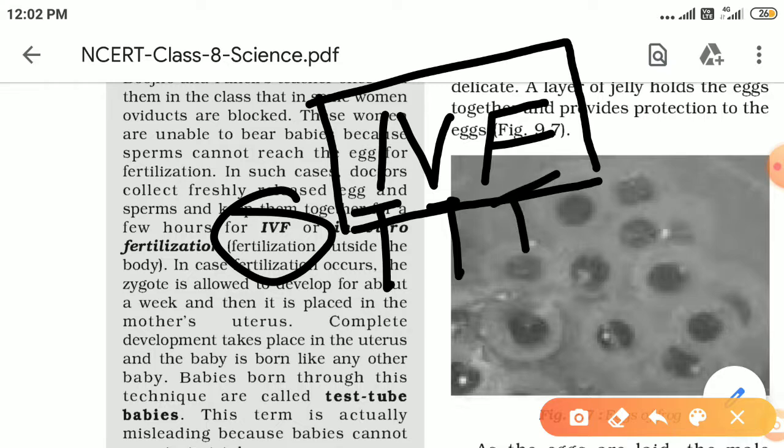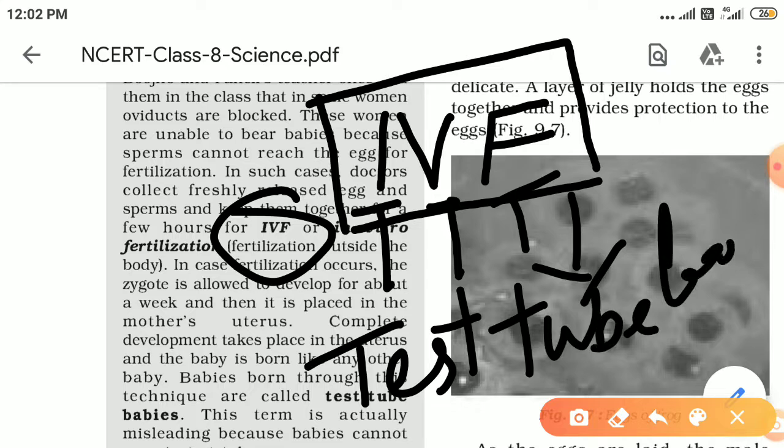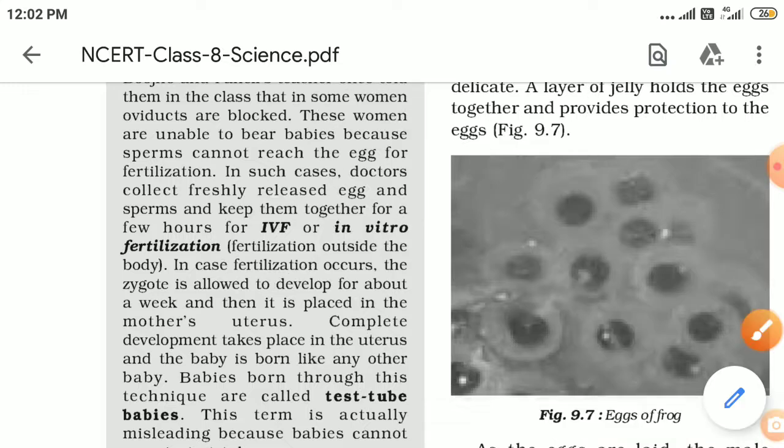Another name for IVF is the test tube baby technique. Test tube baby. So in this video we will come to know what IVF is and under which condition a couple has to go for IVF.